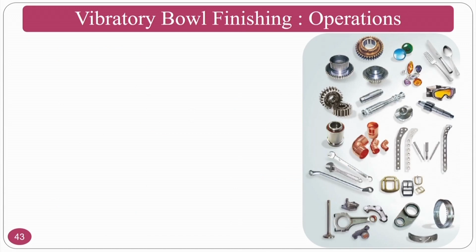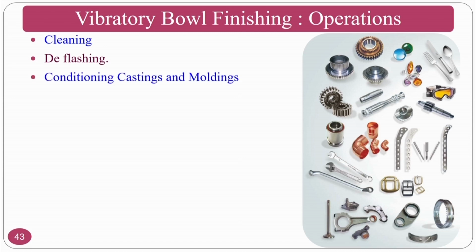So the operations, if you see, these are normally all the components that are finished using the vibratory bowl finishing process. Commonly it will be used for cleaning applications of these components, deflashing of these components, and conditioning of castings and moldings, because the molds are critical surfaces. If you put them inside the vibratory bowl finishing process, the abrasive particles will go to each and every nook and corner of these complex molds, and that can create a good surface on top of it.